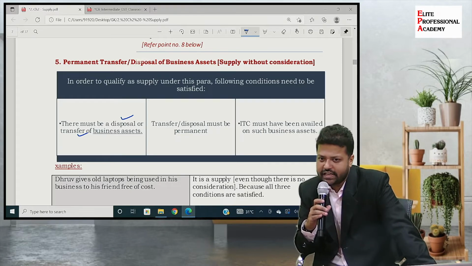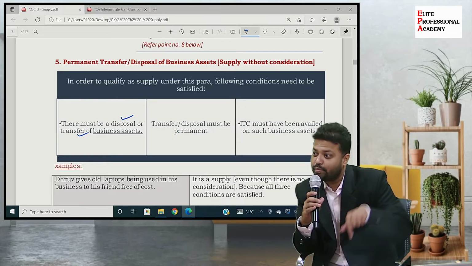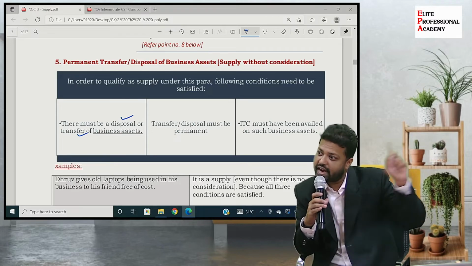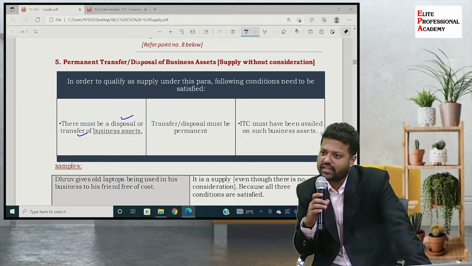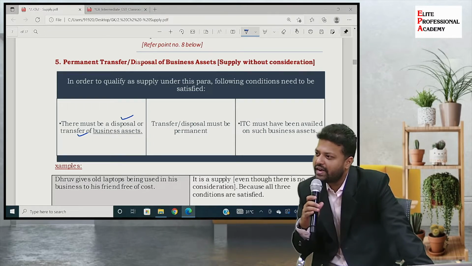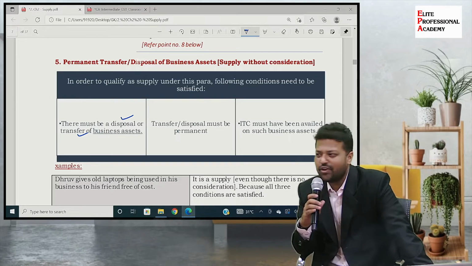The authorities are saying that that transaction is chargeable under this category because there is a transfer of business asset, a permanent transfer, and of which I had already claimed input tax credit. Now I say, okay, I agree with you. Tell me what amount I should pay tax on, because I have not received any consideration. So 28% into 0 will be 0. I know this basic maths. So I will not pay any tax.